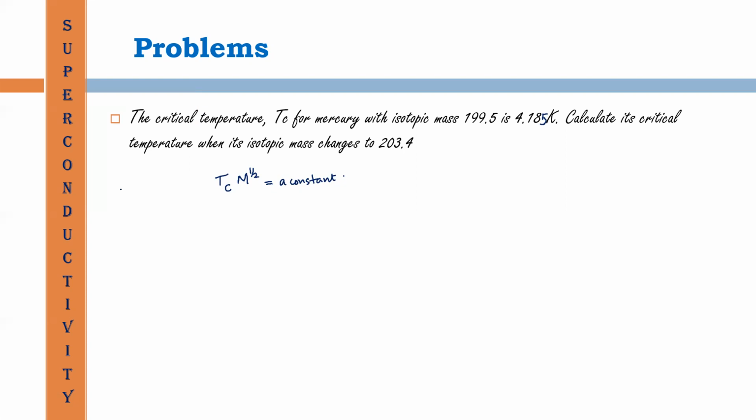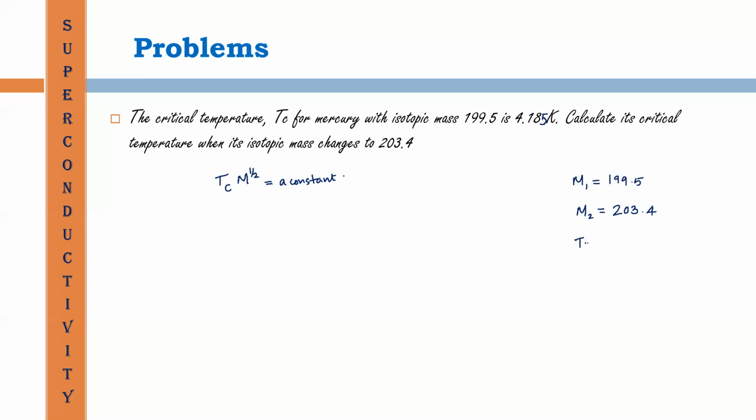Okay. Here there are two masses. Let the first mass M1 be 199.5 and M2 be 203.4.